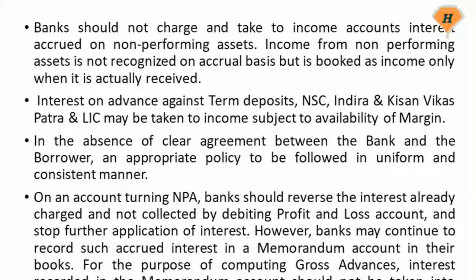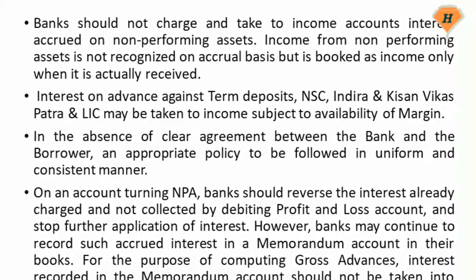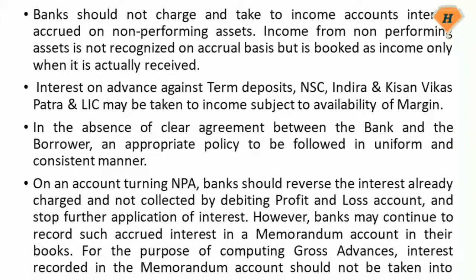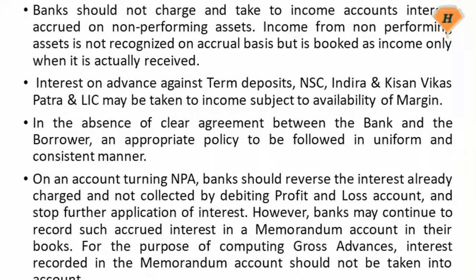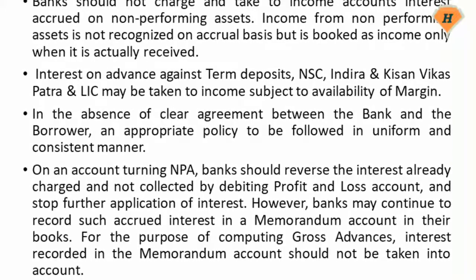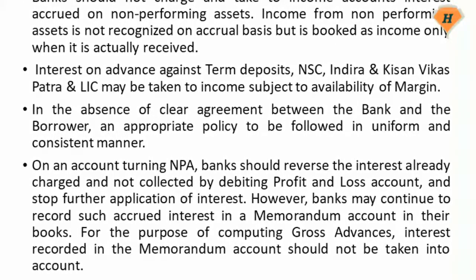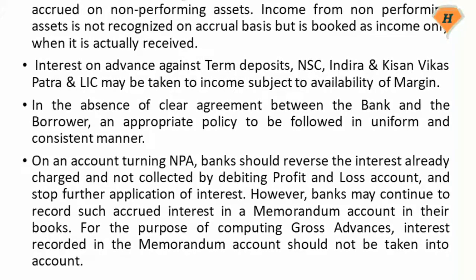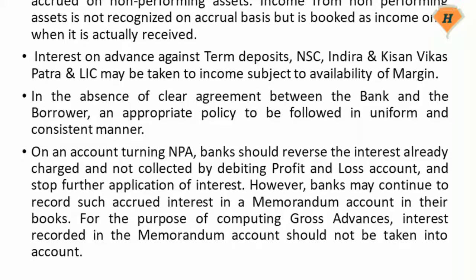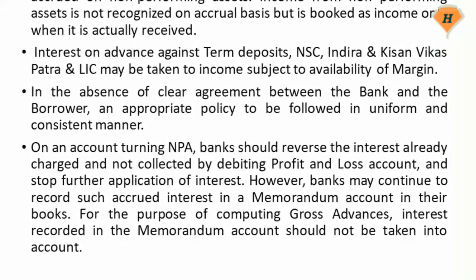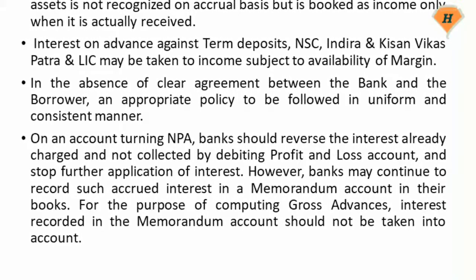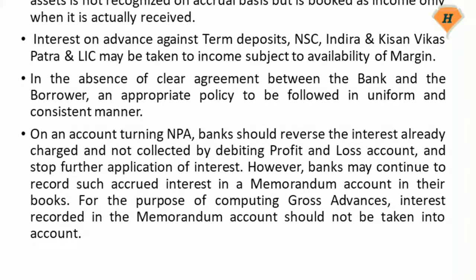In the absence of a clear agreement between the bank and the borrower, an appropriate policy is to be followed in a uniform and consistent manner. On an account turning NPA, banks should reverse the interest already charged and not collected by debiting the profit and loss account, and stop further application of interest. However, banks may continue to record such accrued interest in a memorandum account in their books. For the purpose of computing gross advances, interest recorded in the memorandum account should not be taken into account.